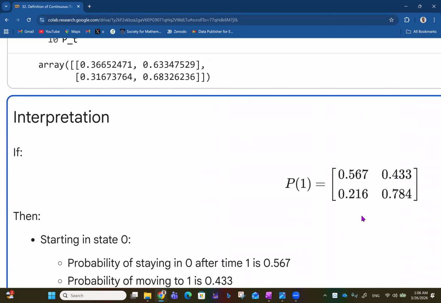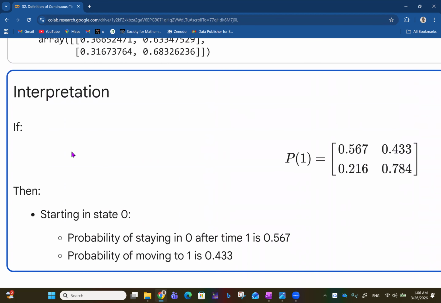Based on that interpretation, it means that if you start from state 0, the probability of staying in state 0 after time 1 is 0.567. To stay in state 0, that's moving from 0 to 0.